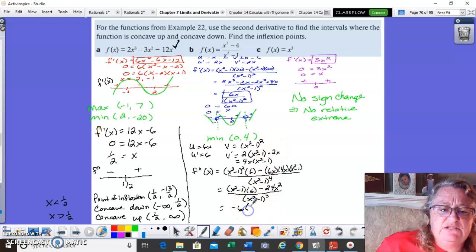That's going to turn that into negative x squared plus 1, and that's going to turn that into plus 4x squared. And the reason I decided a negative 6 had to do with the fact that I wanted it out of this larger number here. So that's still x squared minus 1 quantity cubed. Simplify one more step. I've got negative 6 times 3x squared. I'm going to do some moving here.